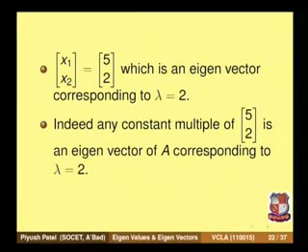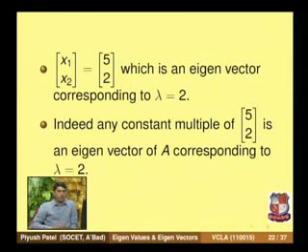And indeed any constant multiple of (5, 2) is an eigenvector for A corresponding to lambda equal to 2. I hope the procedure is clear for finding the eigenvalues and eigenvectors.